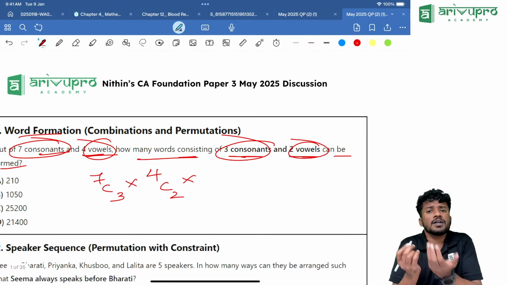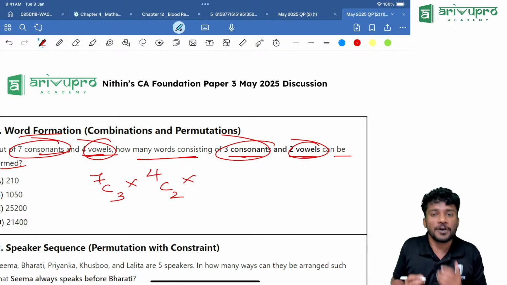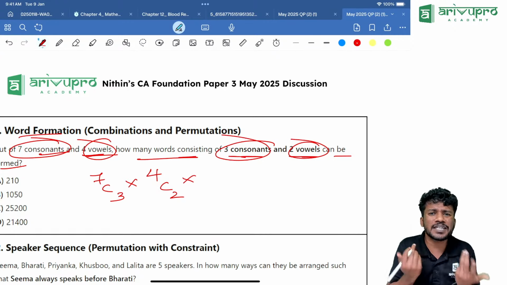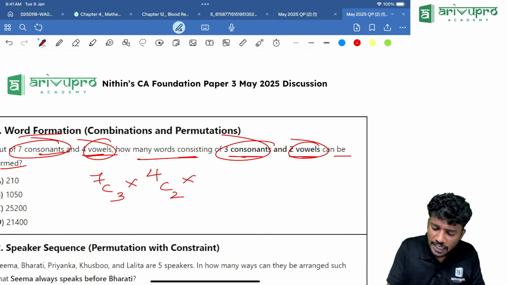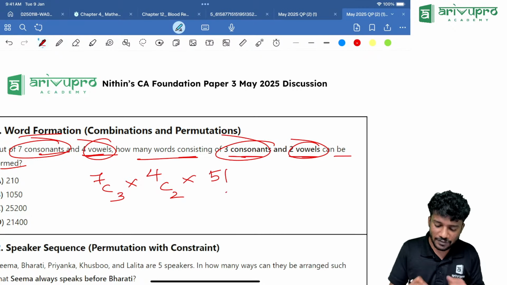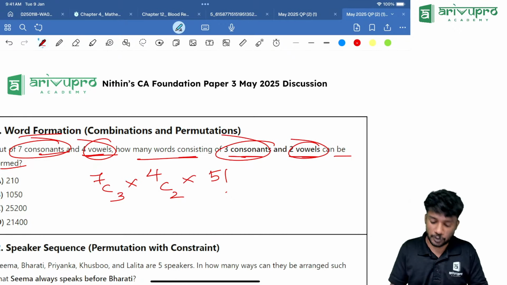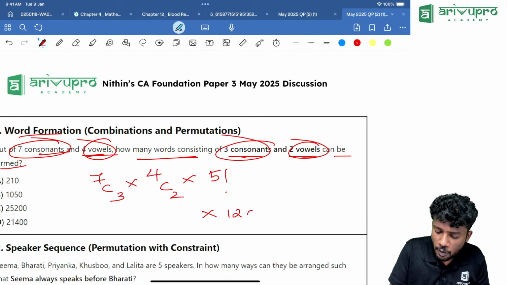Finally, we got how many letters in total now? We have 5 letters in total now. Now we need to arrange them. How can we arrange 5 letters? We can arrange 5 letters in 5 factorial ways. So the answer is 7C3 into 4C2 into 5 factorial. We know 5 factorial is 120.